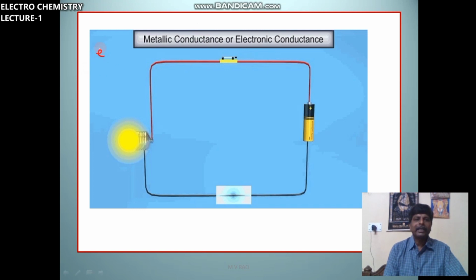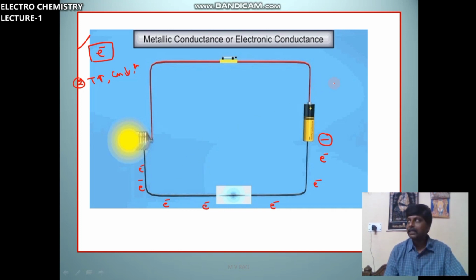So here, current is carried by electrons, that is one point. Next, as temperature increases, conductance decreases and resistance increases. Current is carried by electrons from negative to positive here. As long as current is flowing, there is no change in mass.